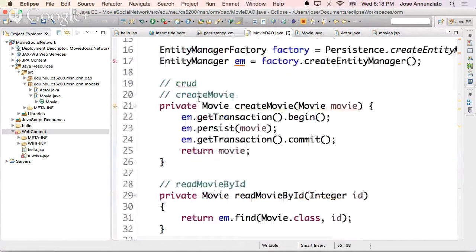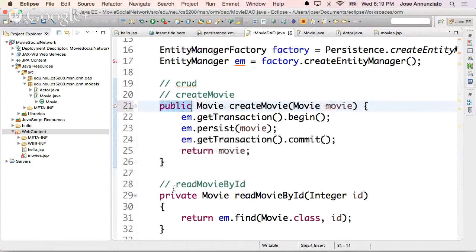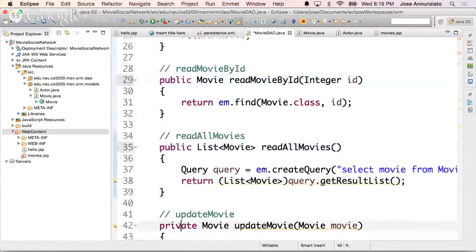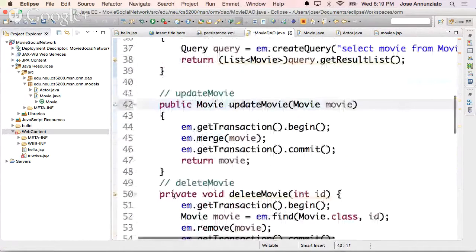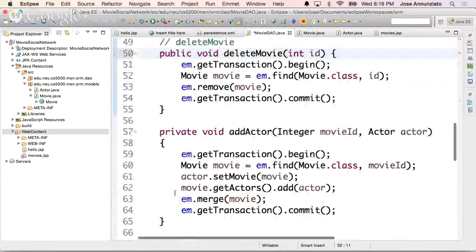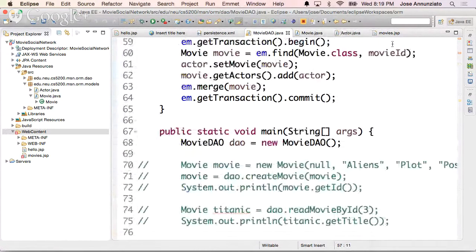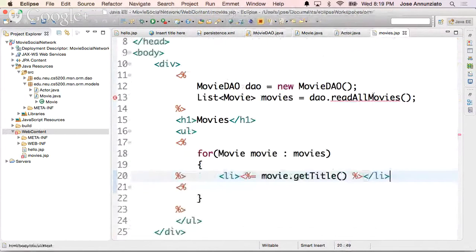Yeah, these are all private, right? Yeah, let's make them all public. Public. Thank you. We're gonna be here all night. Public, delete. Add actor. Yep. Okay, thank you. There we go.